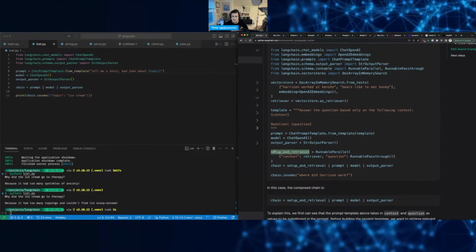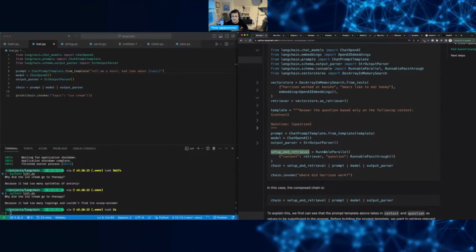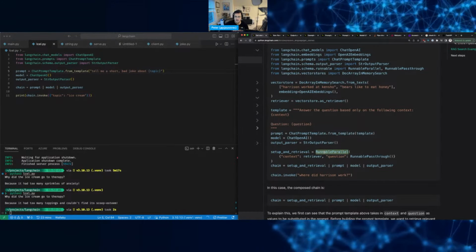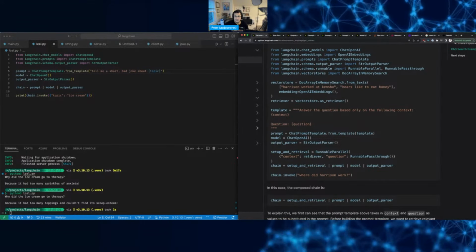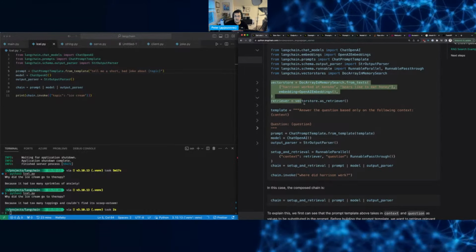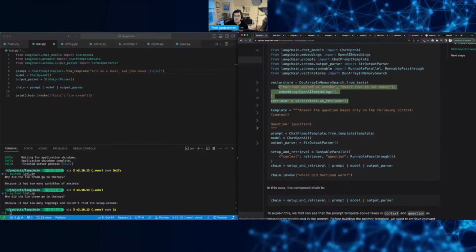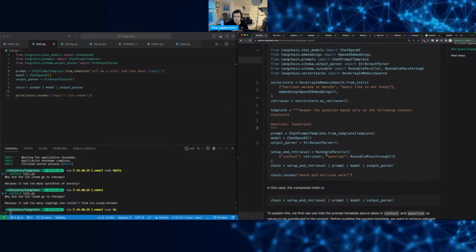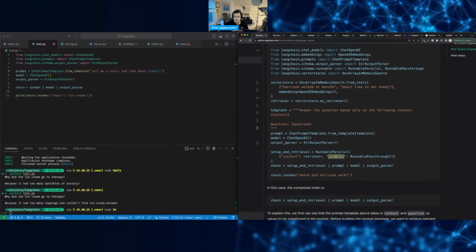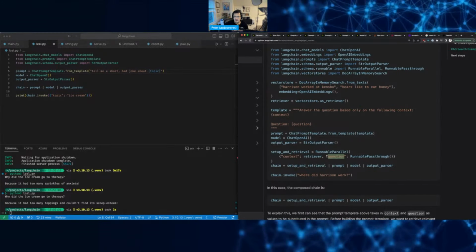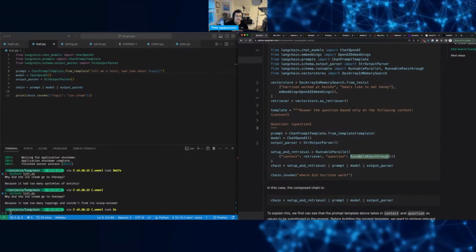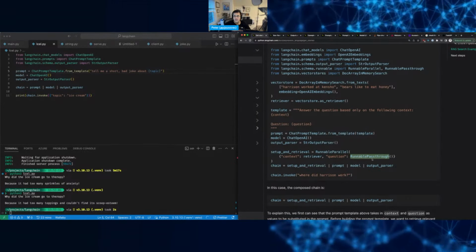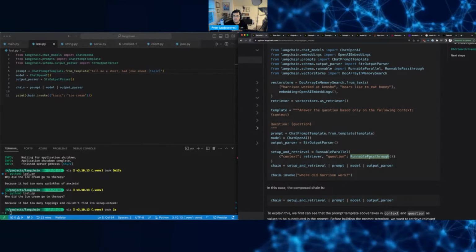And then we have, this is a new one, right? Setup and retrieval. So runnable parallel. Context is going to be this vector store of OpenAI embeddings that are created from these strings. The question is going to be runnable pass-through. Okay, I don't know what that is yet, but we'll see.